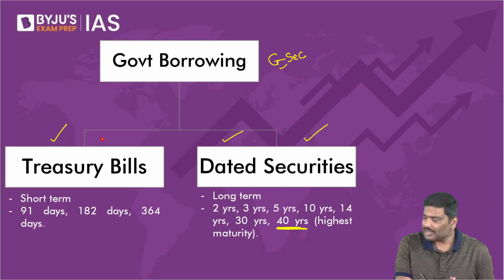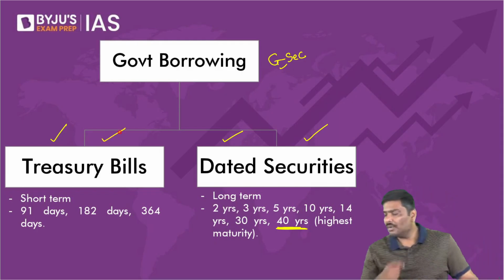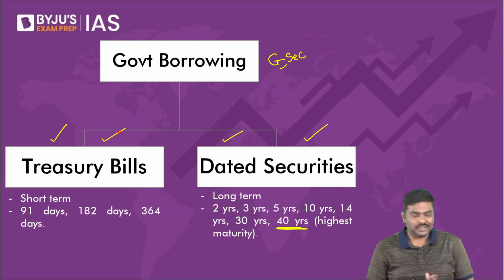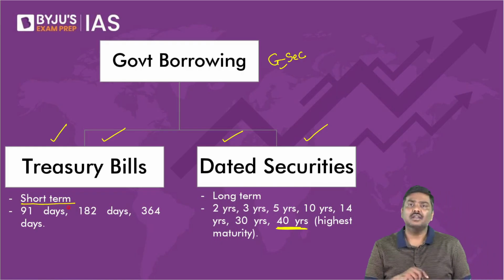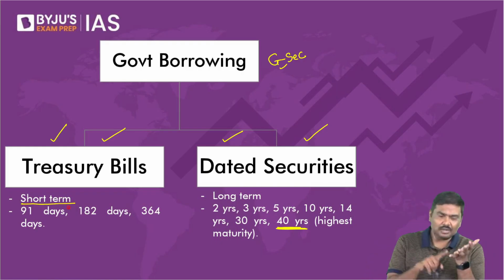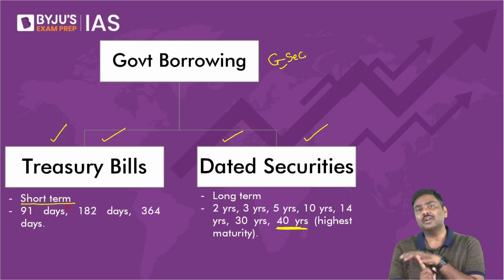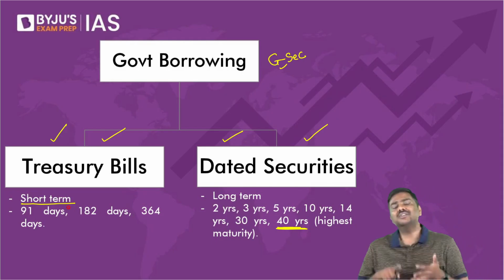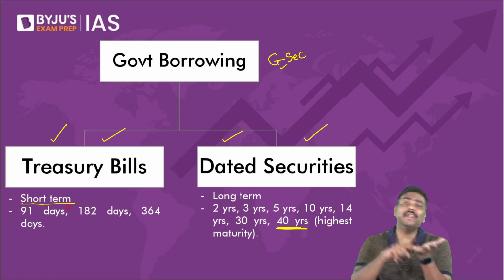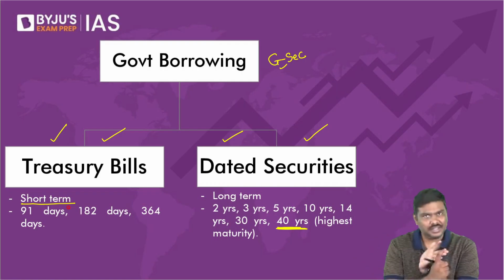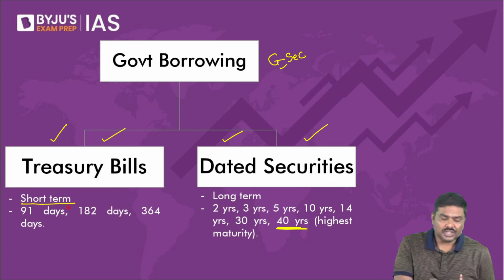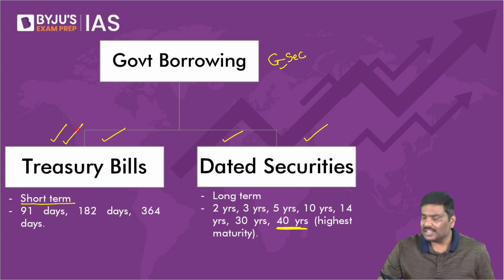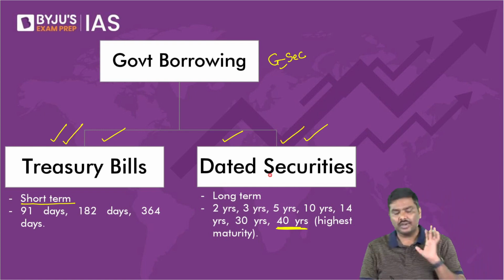Now, what about treasury bills? Treasury bills will have a maturity period of less than 1 year. For example, treasury bills will have a maturity period of 91 days, 182 days, as well as 364 days. That is up to 1 year, less than 1 year. So these are called treasury bills. These are called dated securities.